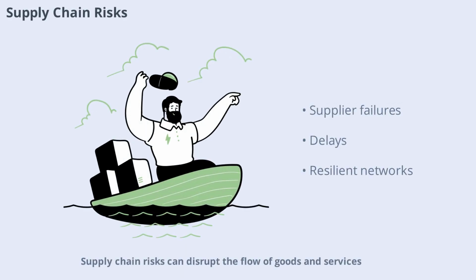Supply chain risks can disrupt the flow of goods and services, leading to delays and increased costs. These risks include supplier failures, transportation issues, or geopolitical events. By analyzing and ranking supply chain risks, organizations can develop backup plans and build more resilient networks.